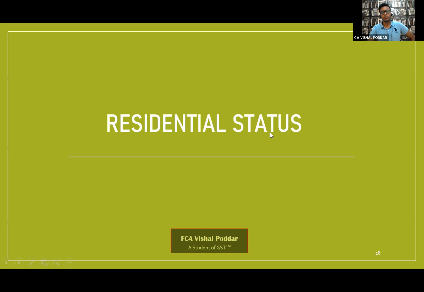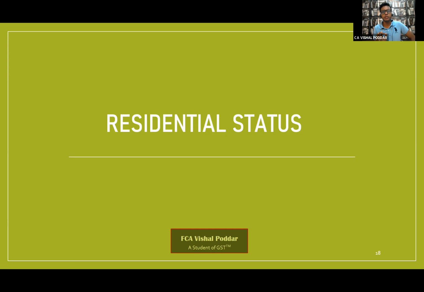Fine. So let us start with our today's first topic of discussion, that is residential status. Now, what is residential status? Every person has three status. One is your nationality, which is decided by birth. Other is citizenship, which is dependent on various conditions. And third, which is granted by the income tax law, that is your residential status.